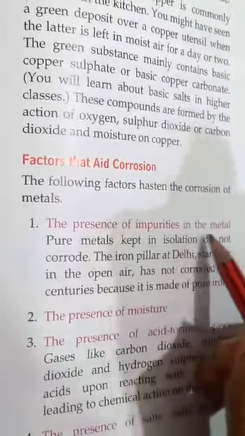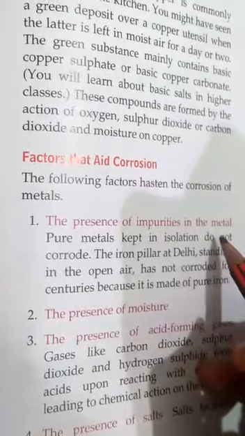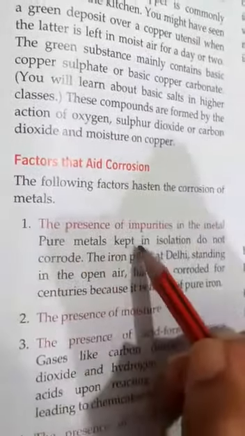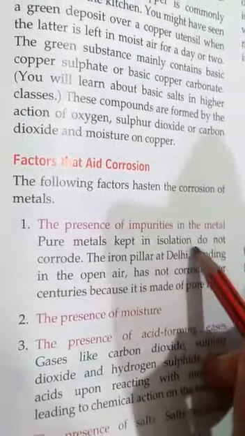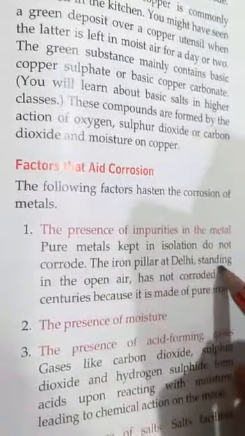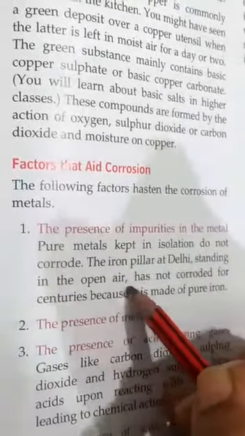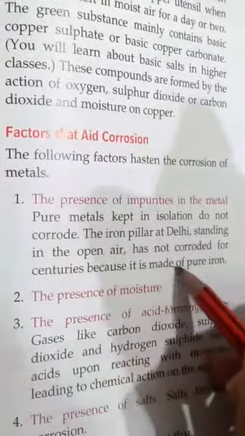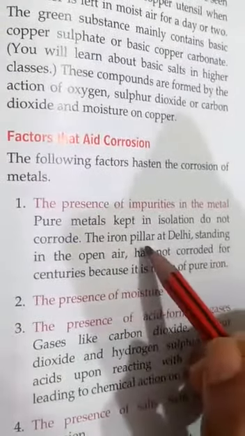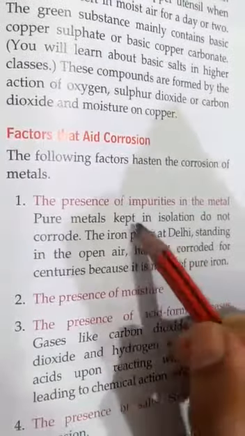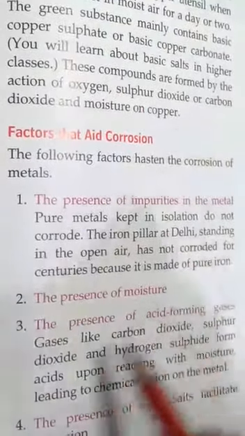If impurity is there in the metal, then corrosion can take place easily. Pure metals taken in isolation do not corrode. The iron pillar at Delhi, standing in the open air, has not corroded for centuries because it is made up of pure iron. So if the metal is pure, it will not corrode, but if it is impure, then it corrodes easily.